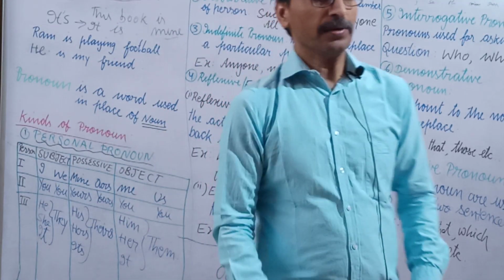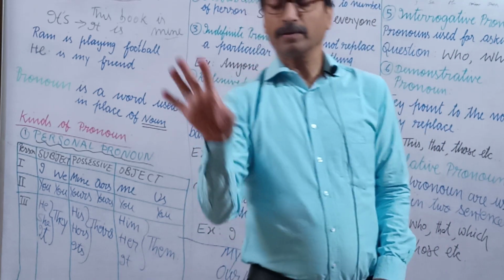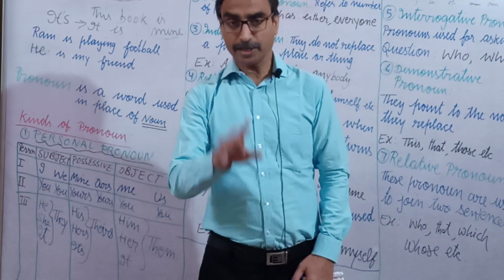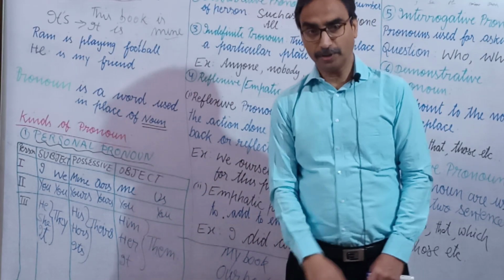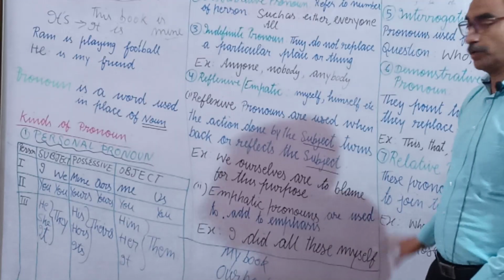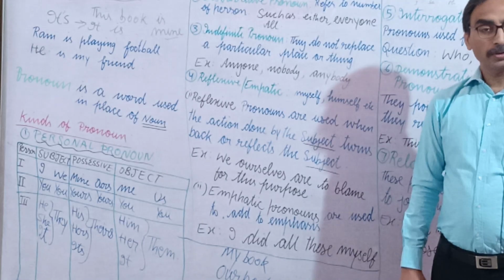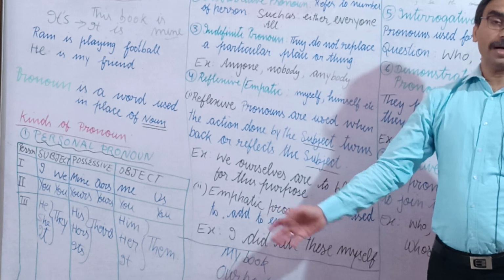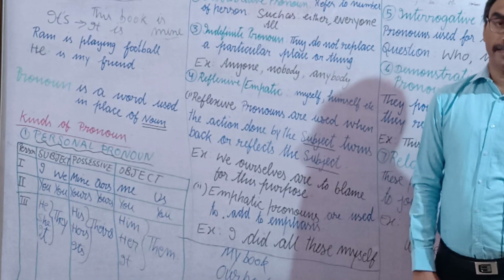So in this way we have 7 pronouns, starting from personal pronoun to relative pronoun. I hope you might have understood. Now I'll give you some exercises related to it.